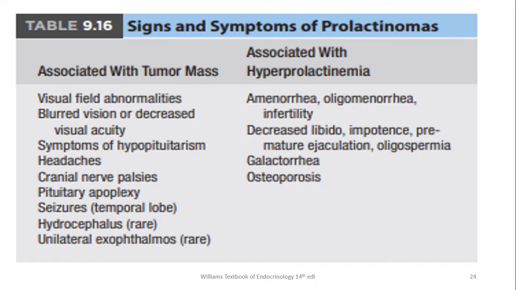When you see the symptoms associated with hyperprolactinemia, the one is amenorrhea, oligomenorrhea, infertility, decreased libido, impotence, and premature